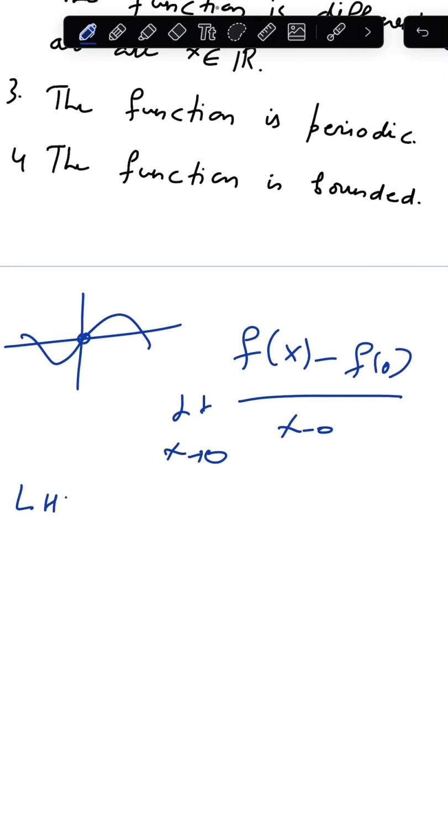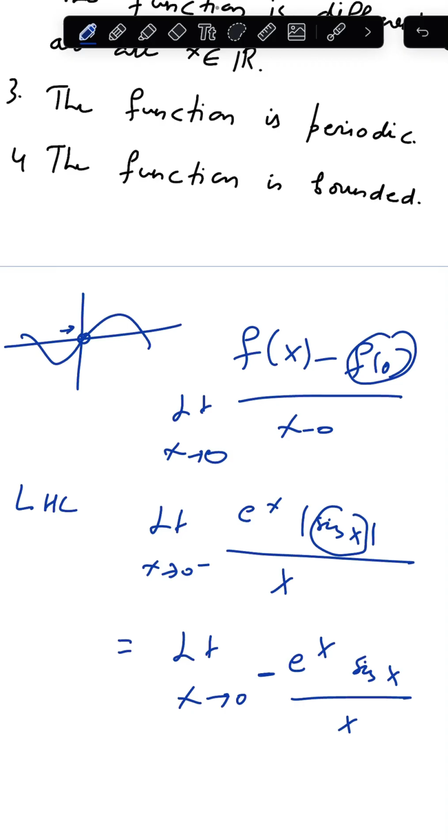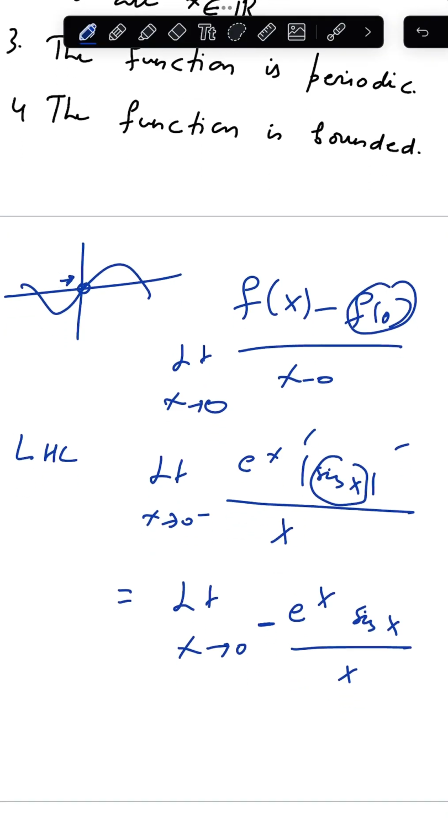And how do we do that? We first find out the left-hand limit, that is, this limit as x tends to 0 from the left. So f of x is e to the power x mod of sine x divided by x, because f of 0 is 0. And what is this? Well, this is equal to the limit as x tends to 0 of e to the power x sine x upon x, and we have a minus sign here because sine x is negative when we approach 0 from the left-hand side. To make it positive, because of the mod, we need to multiply by a minus sign.